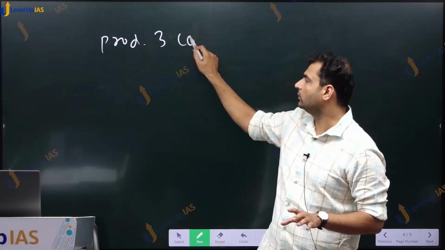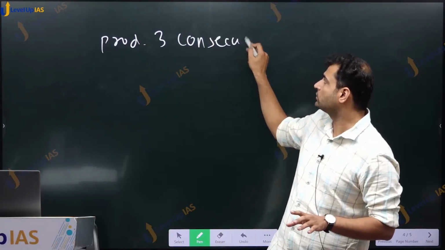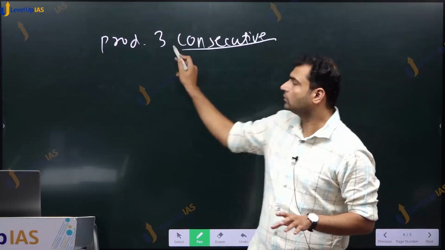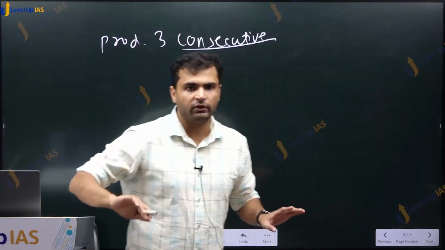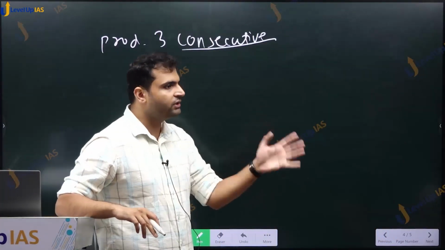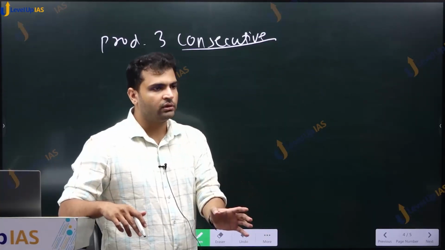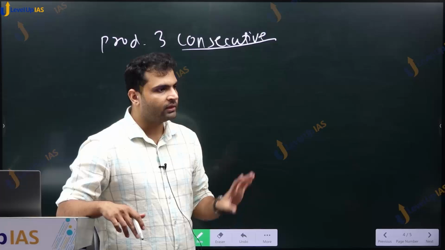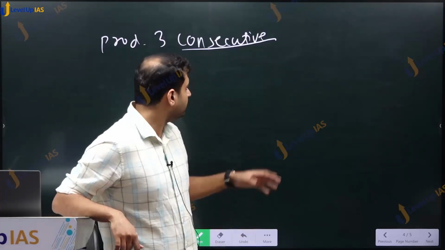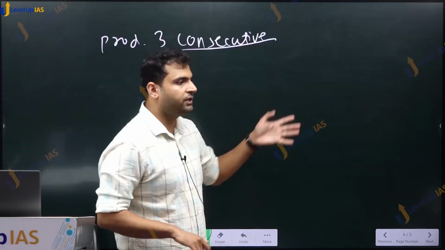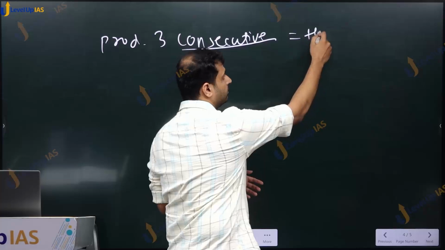Same, product of 3 consecutive. Does everyone understand what is consecutive? Do you understand the meaning of consecutive? 1, 2, 3 are consecutive integers. -2, -1, 0 are consecutive integers. Consecutive means one after another. Product of these 3 consecutive integers is equal to their sum.